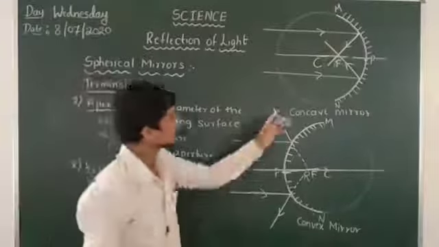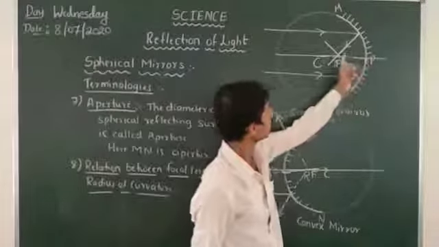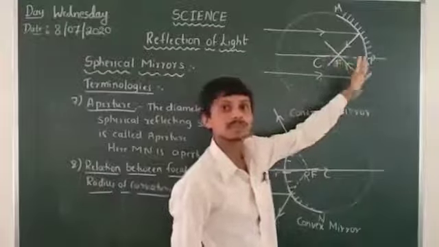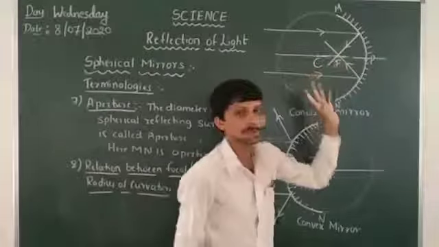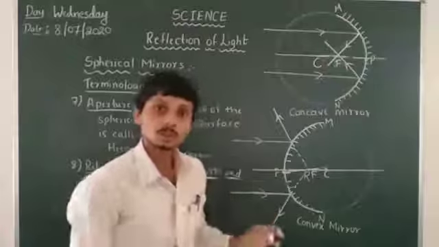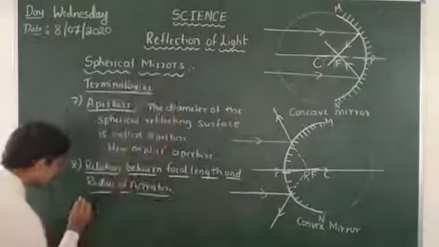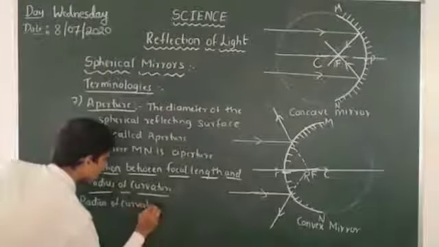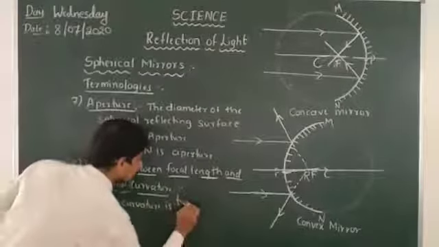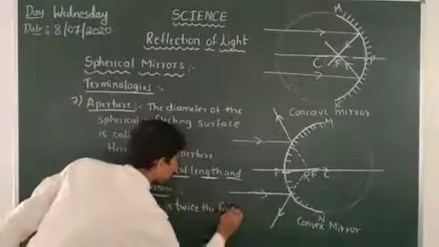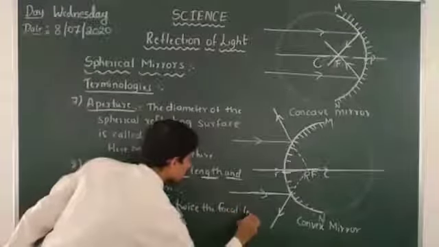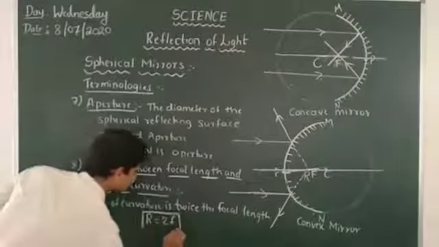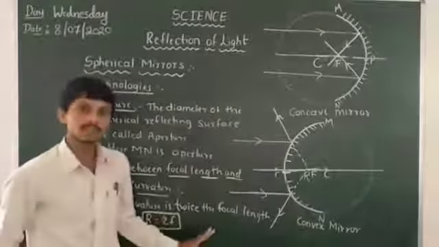The distance between the pole and the principal focus is f, and twice of it is the radius of curvature. So R is equal to 2 into f.